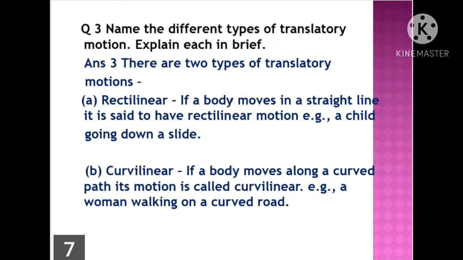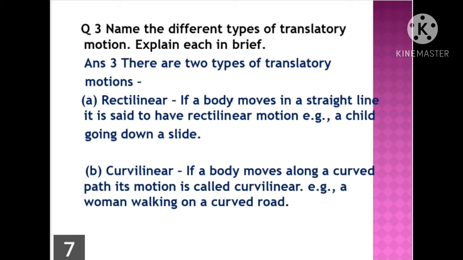Question number 3. Name the different types of translatory motion. Explain each in brief. Answer: there are two types of translatory motion, rectilinear and curvilinear. Rectilinear: if a body moves in a straight line, it is said to have rectilinear motion. For example, a child going down a slide. The child is going down in a straight line, so its motion is called rectilinear.